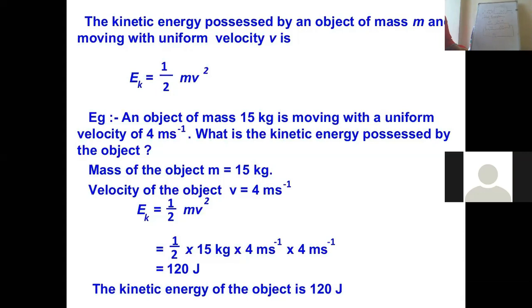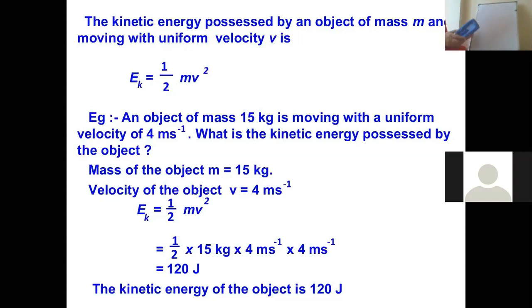Now we have to derive how we came to this conclusion that kinetic energy is equal to 1/2 of mv square, or potential energy is mgh. So we have to derive it mathematically. For example, this is the duster which is in my hand. When it comes in motion, it will have the energy which we call kinetic energy.